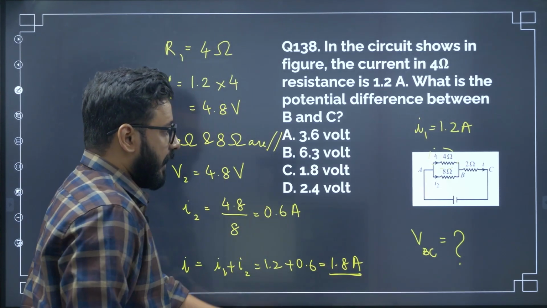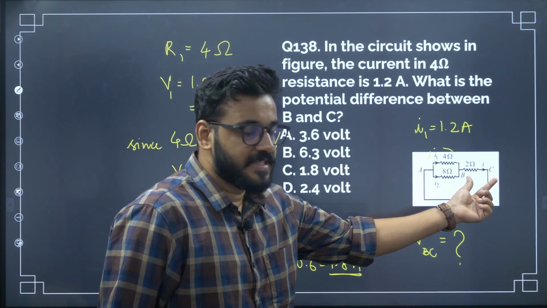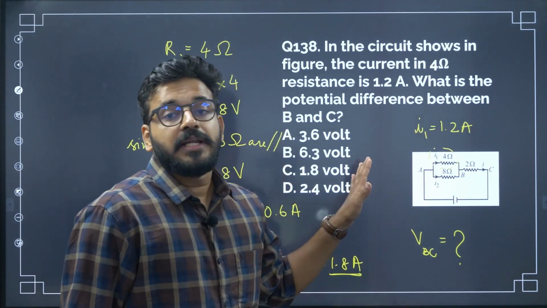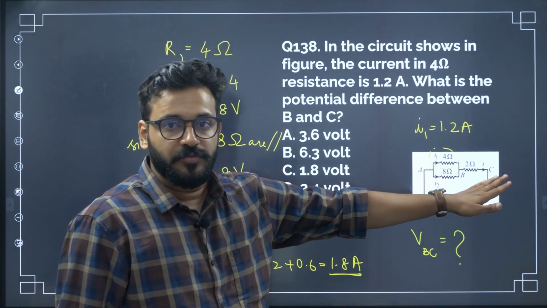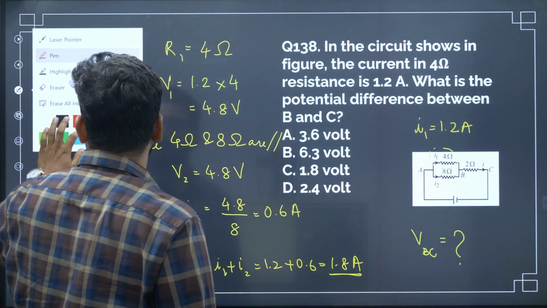Since this parallel combination is in series with the BC 2 ohm resistor, the total current will be the same for both of them. So even for BC, the total current is 1.8.